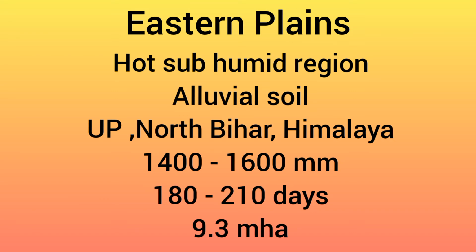Next is Eastern Plains. It is a hot subhumid region with alluvial soil. It includes northeast UP, North Bihar, foothills of eastern Himalaya with a rainfall of 1400 to 1600 mm, growing period of 180 to 210 days. Rainfall is good, therefore the growing period can be long, and the area covered is 9.3 million hectare, that is 2.8%.